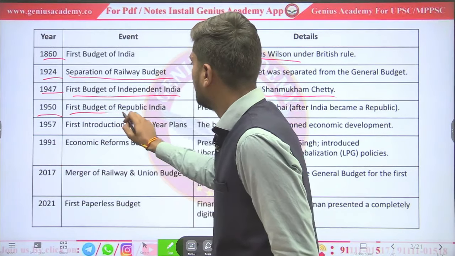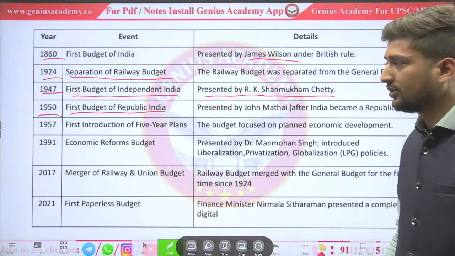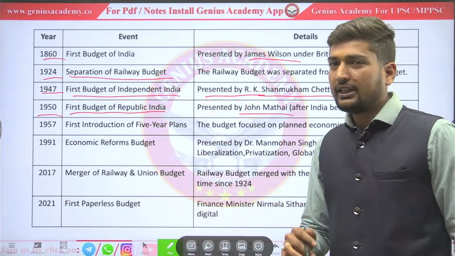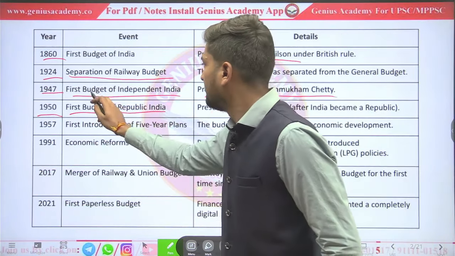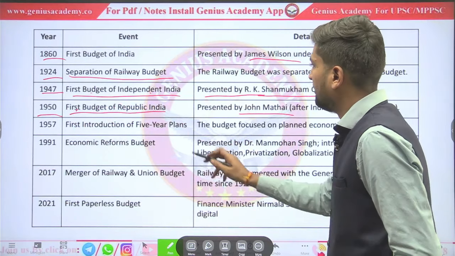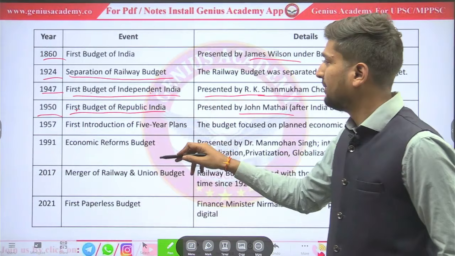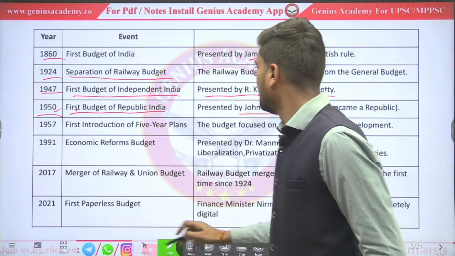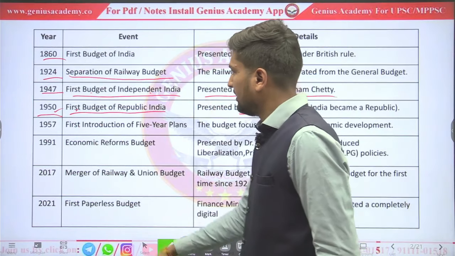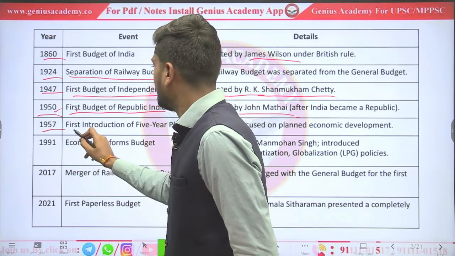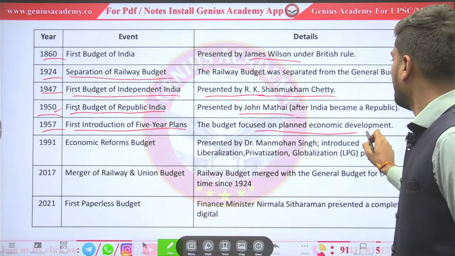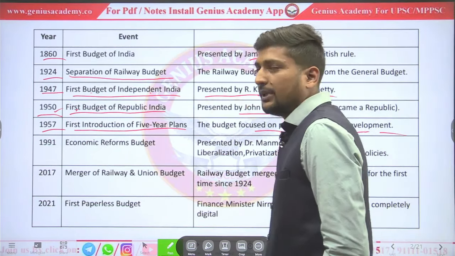In 1950, the first budget of Republic India was introduced by John Mathai. So don't get confused between the first budget of independent India and the first budget of Republic India, because once India became a Republic in 1950, it was presented by John Mathai. After that, in 1957, the 5-year plan was first introduced. It focused on planned economic development in the budget.